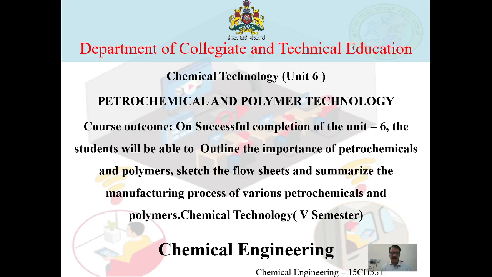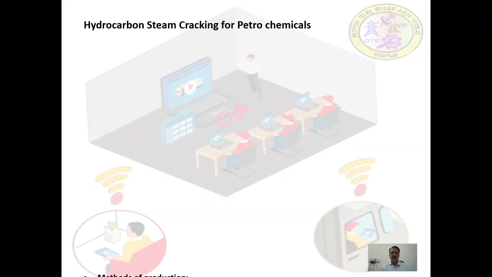In today's session, we are going to discuss the manufacture of ethylene and acetylene by steam cracking of hydrocarbons, that is, petroleum hydrocarbons. Right. The methods of production of ethylene and acetylene for petrochemical production are: